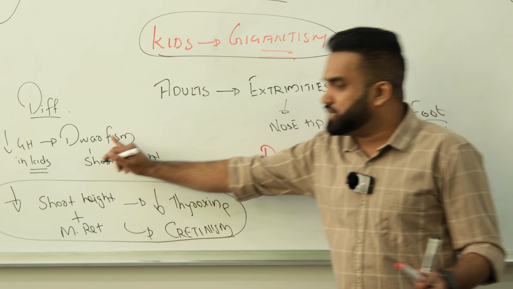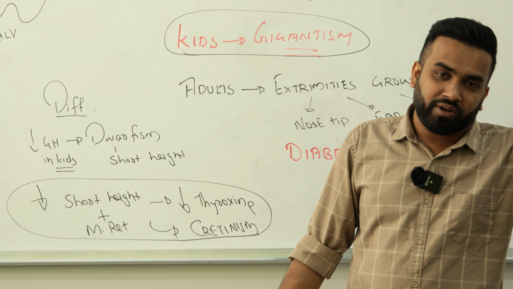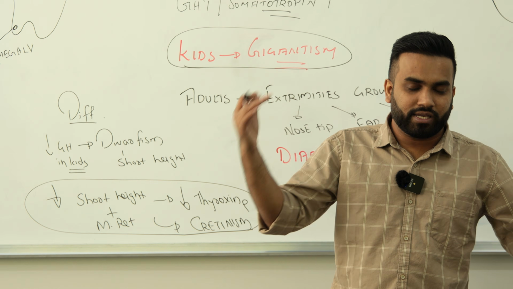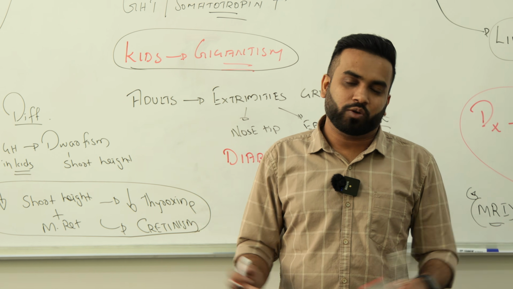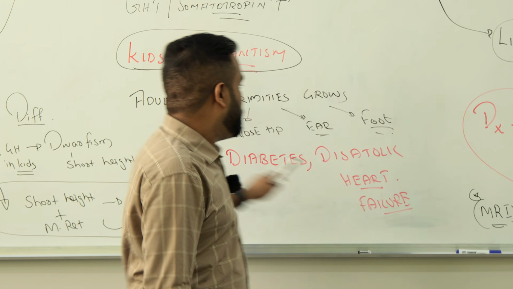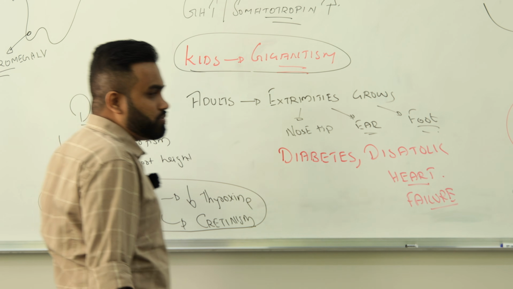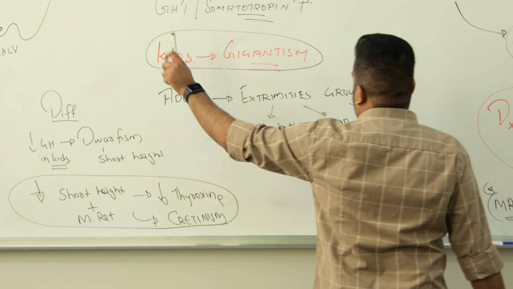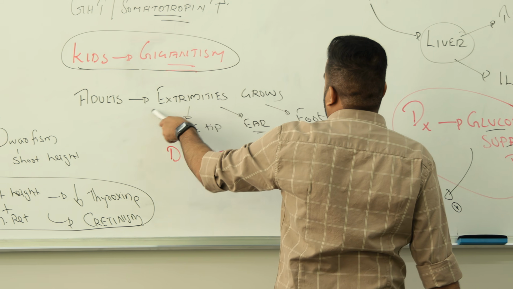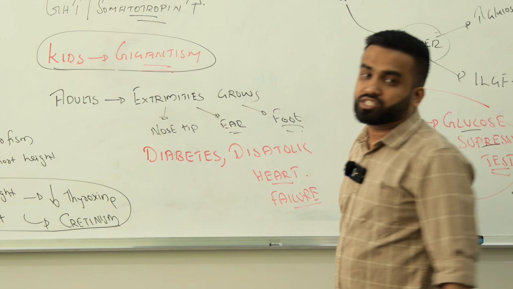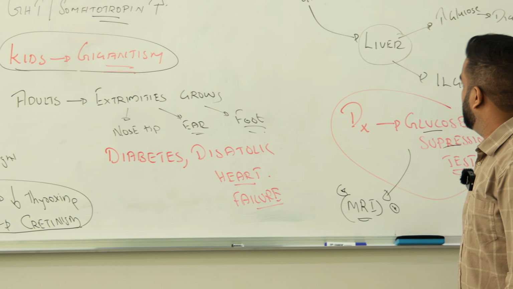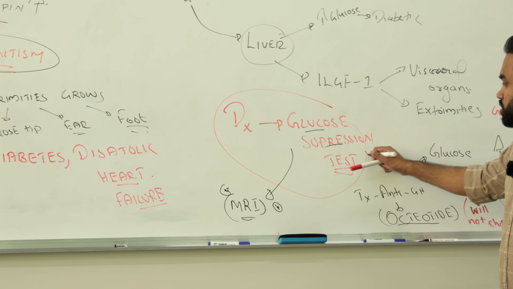But if a child has less growth hormone, they have a problem only in height. Their brain, their mental things are completely normal. That is simply called what? Dwarfism. So remember, growth hormone more in kids is gigantism, less in kids is what? Dwarfism. More in adults is what? Acromegaly. Here only what grows? Extremities will be growing, right? Hope you understood. That is called the glucose suppression test.